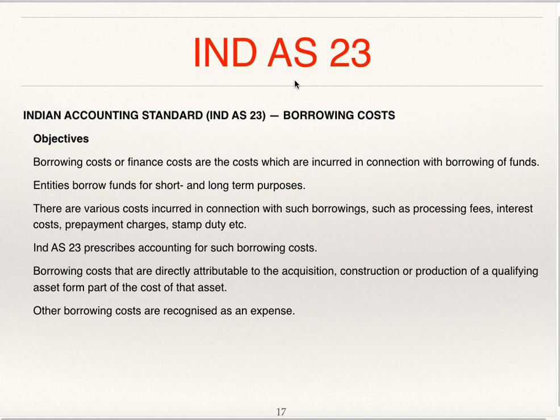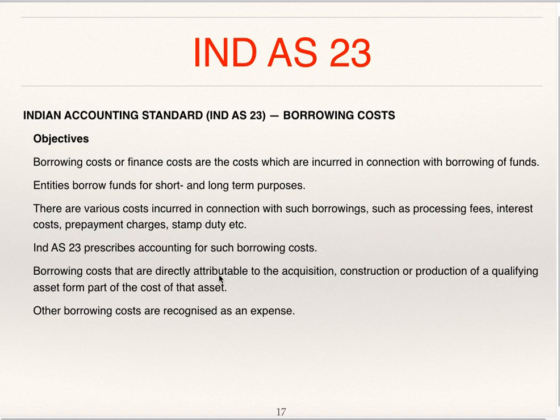Ind AS 23, Indian Accounting Standard Ind AS 23 is on borrowing cost. Objectives: borrowing cost or finance cost are the costs which are incurred in connection with borrowing of funds. Entities borrow funds for short and long term purposes. There are various costs incurred in connection with such borrowings, such as processing fees, interest cost, prepayment charges, stamp duty, etc. And Ind AS 23 prescribes accounting for such borrowing cost.